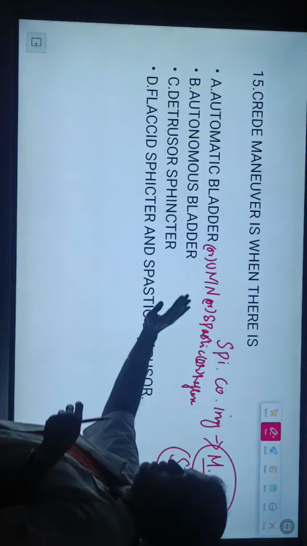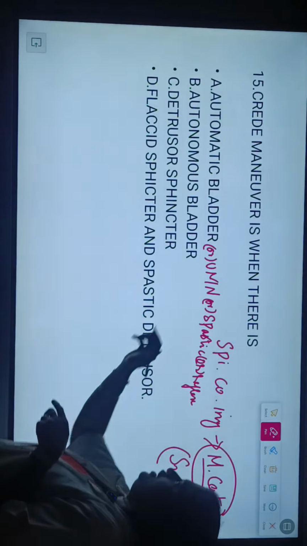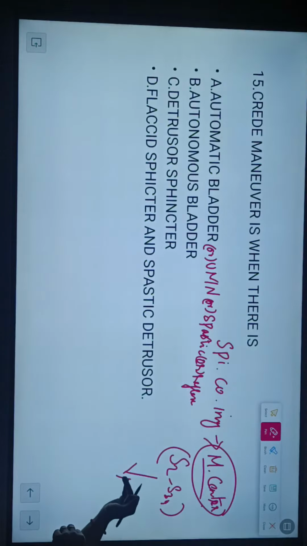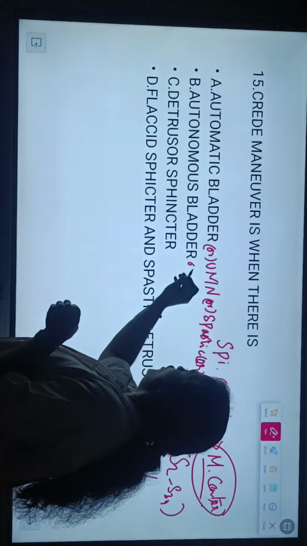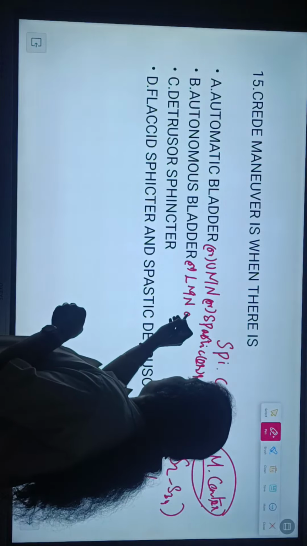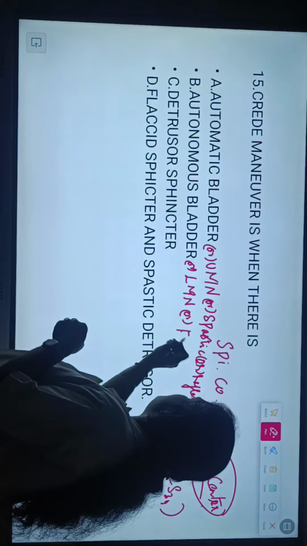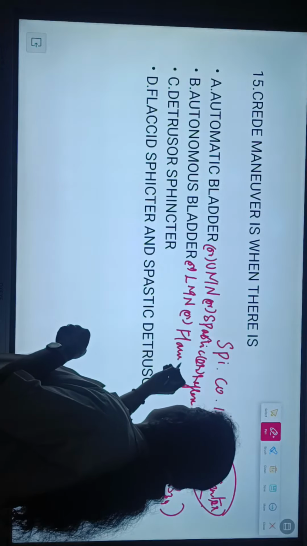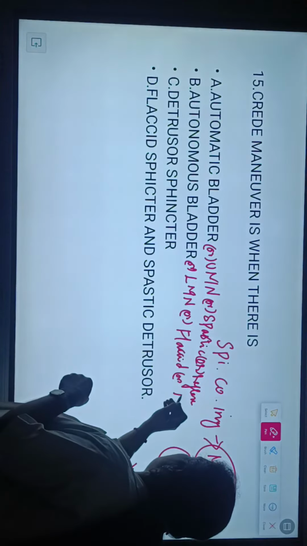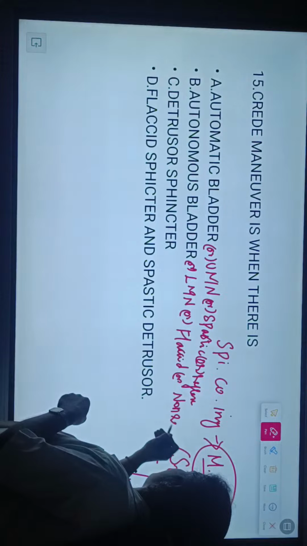So what is option B, autonomous. If the lesion is below the sacral segment, that we call it as a lower motor neuron bladder or flaccid bladder or non-reflex bladder.